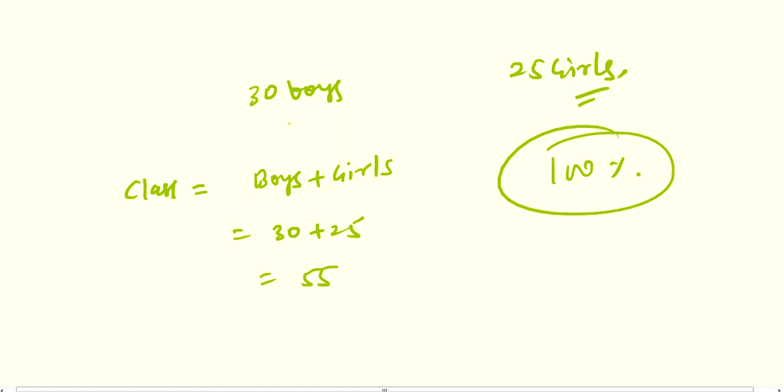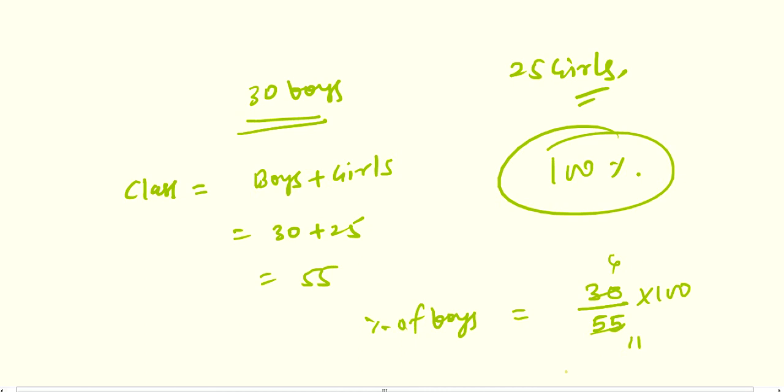So now we want to know about boys. So the percentage of boys in a class equals number of boys 30 divided by total students, that is 55, into 100. Okay, 5 6 are 30, 5 11 are 55. Then further 6 into 100, 600 divided by 11. So 600 divided by 11% is the final value here.